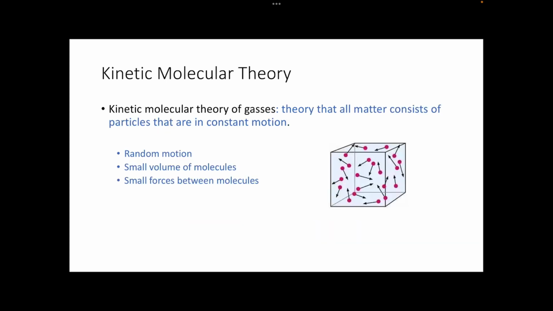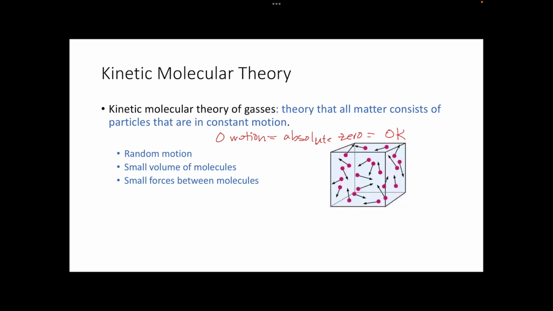Kinetic molecular theory is a way of describing how gases are. It's a theory that all matter consists of particles that are in constant motion. So if you guys remember, zero motion, so no motion, is absolute zero. Absolute zero, right? Which is 0 degrees Kelvin, right? But everything on Earth is above that.